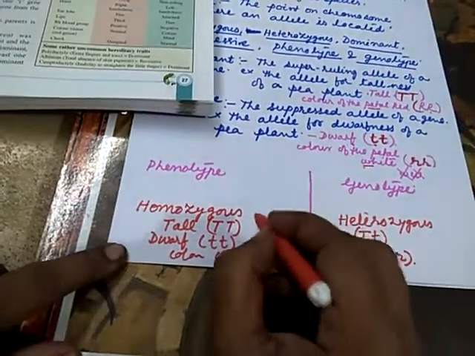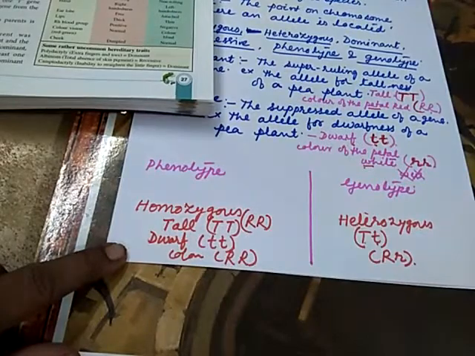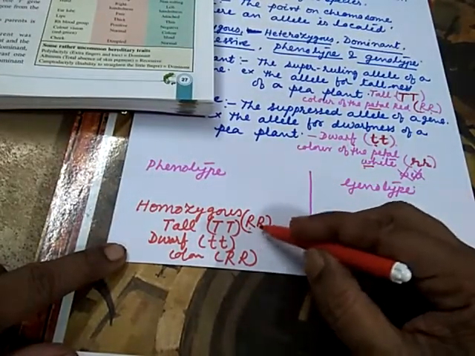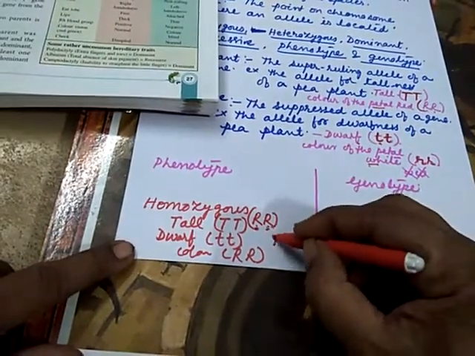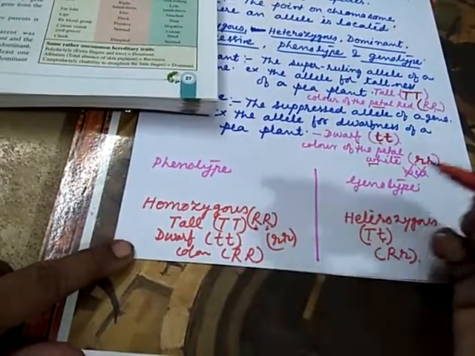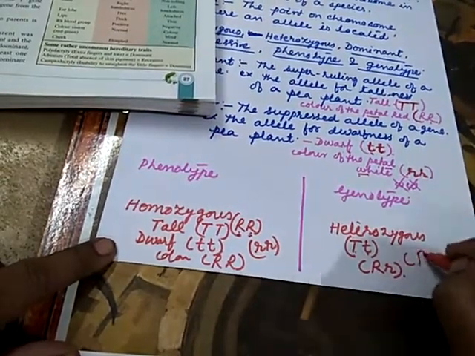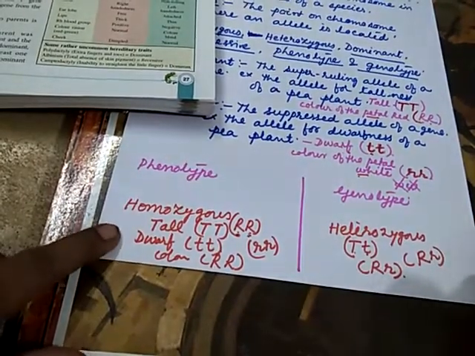Tongue rolling is also symbolized with R. Here, as per the term, this is tongue rolling, and when both are dominant, that is homozygous. If both are non-rolling, then we look for small r, and here, capital R with small r means it is heterozygous, both the characters are embedded.